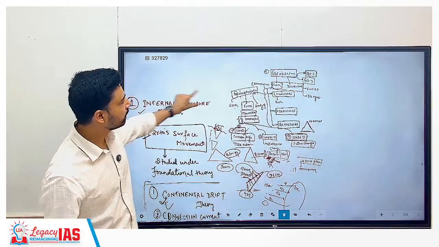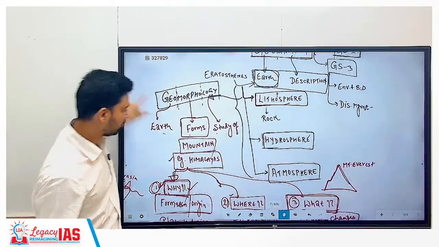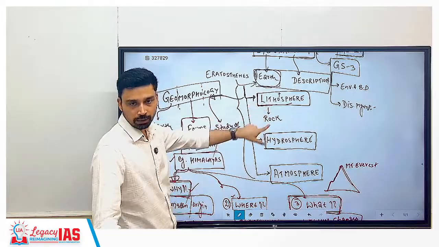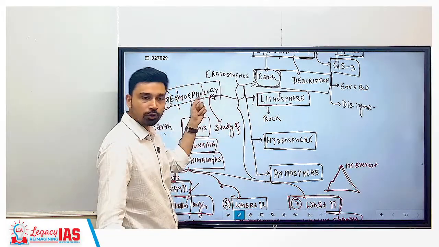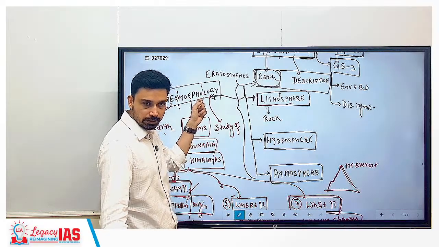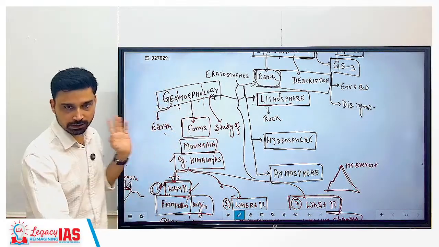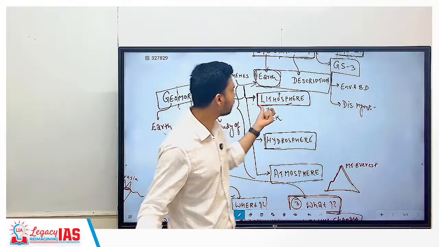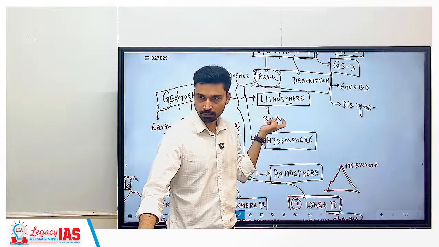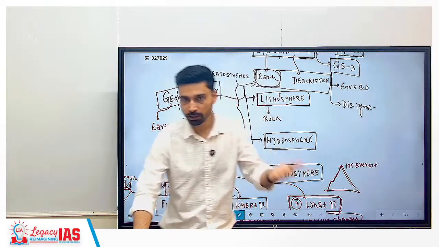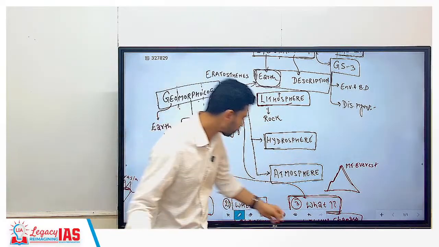Again, in other way, what we have discussed here, Earth has been divided into three parts: lithosphere, hydrosphere, and atmosphere. Study of lithosphere is what we are calling geomorphology. That means the chapters we have discussed, in essence, are nothing but explanation or description of which part of the earth? Lithosphere part of the earth. Okay, the solid land part of the earth where we largely live. That is the first section.